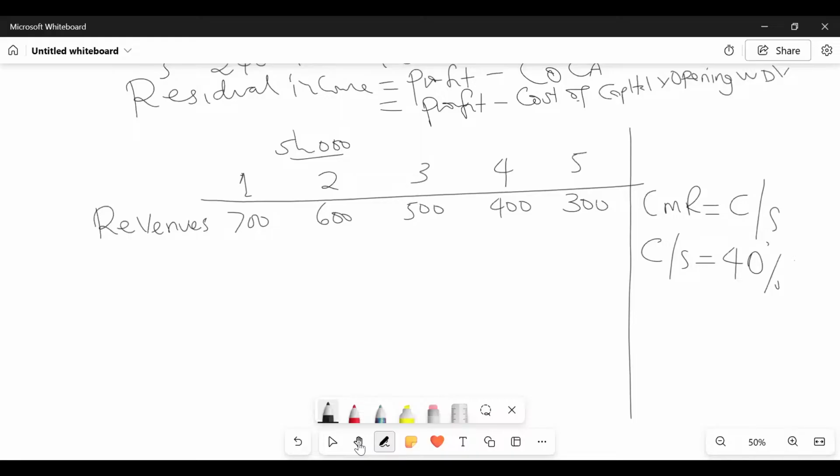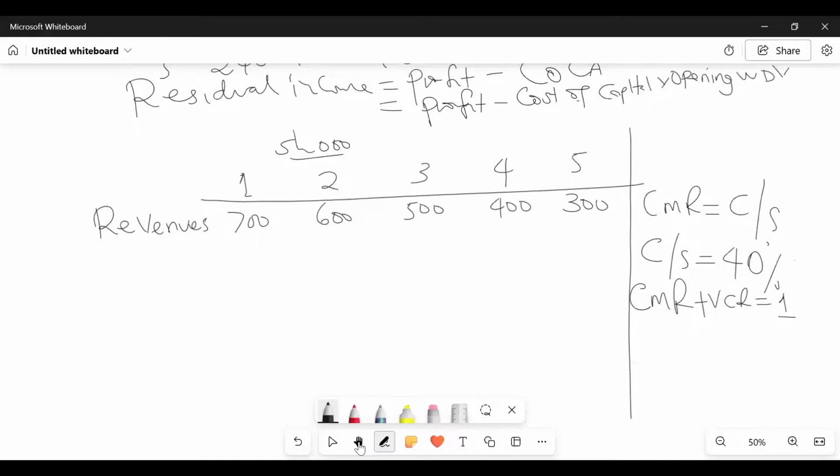So there are two ways here. I can write to the examiner: CMR plus VCR equals what? Equals 1. Contribution margin ratio plus variable cost ratio equals 1.